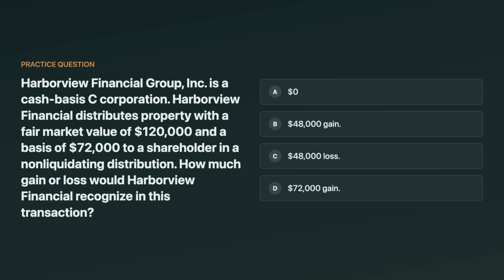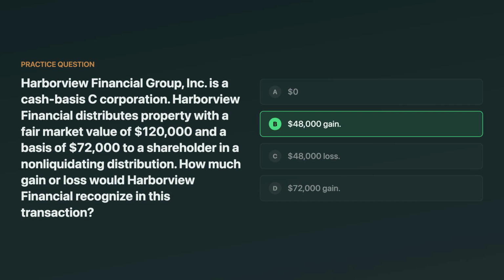Harborview Financial Group is a cash-basis C corporation. It distributes property to a shareholder in a non-liquidating distribution. The property has a fair market value of $120,000 and a basis of $72,000. How much gain or loss does Harborview recognize on the distribution? The options include zero, a $48,000 gain, a $48,000 loss, or a $72,000 gain. Think about it.